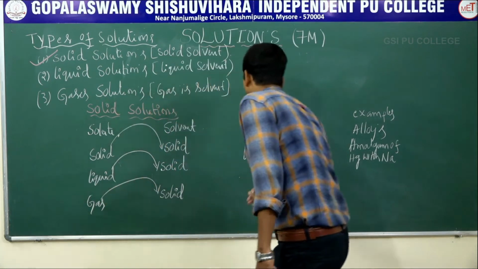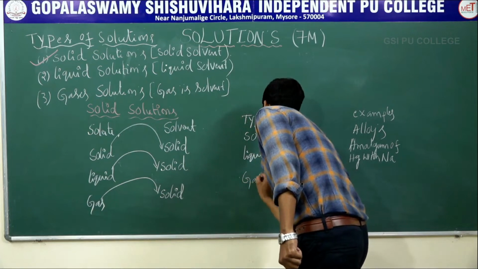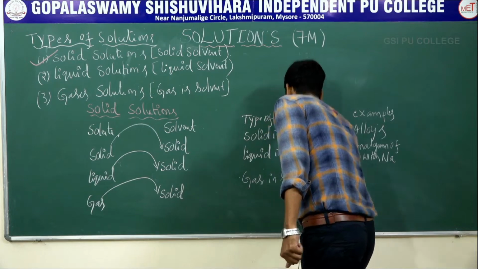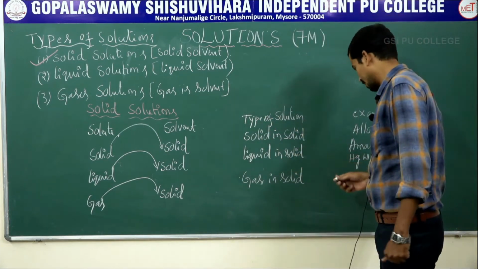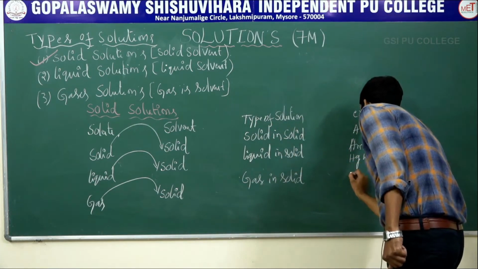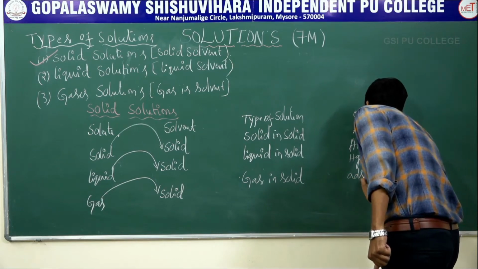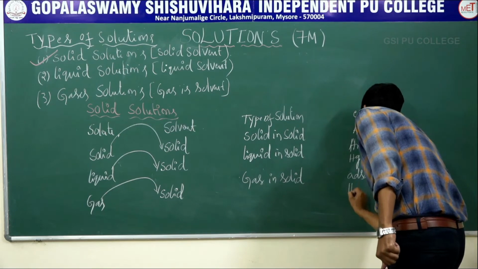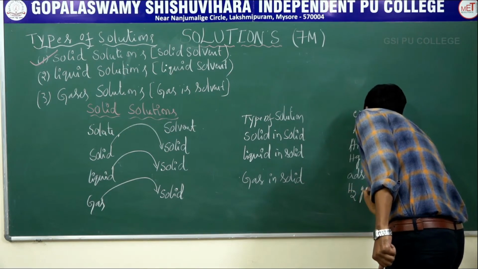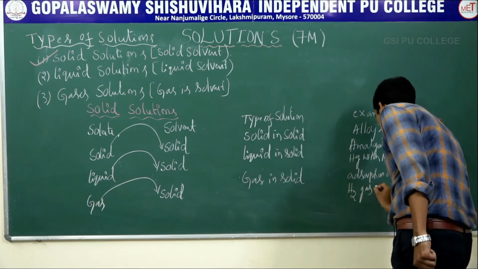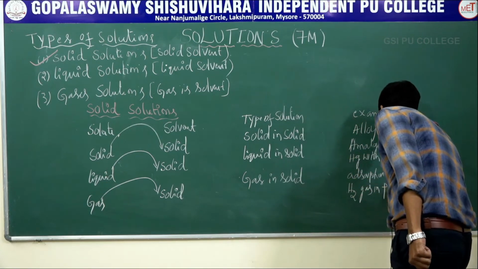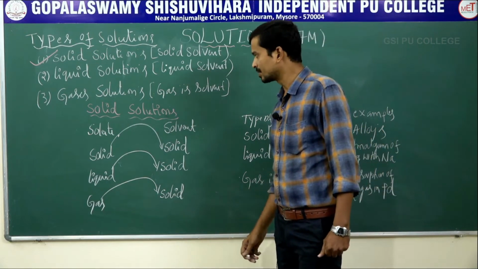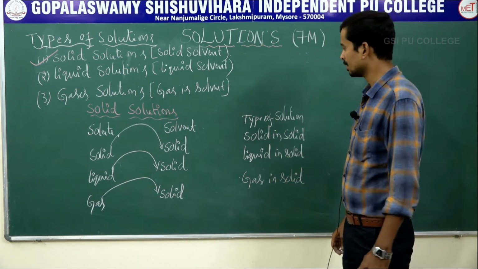Next, the solute is gas and the solvent is solid: gas in solid. Example: adsorption of H2 gas, hydrogen gas, in metals like palladium. These are the first type of solution, solid solutions.